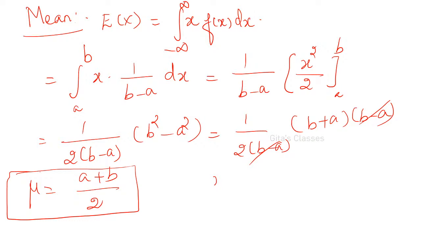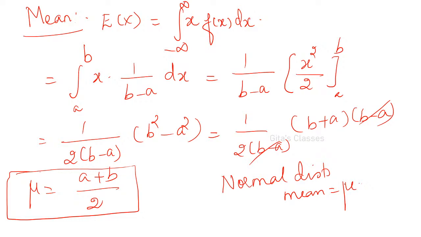I didn't get your answer. No, ma, the normal distribution mean is mu only. For the normal distribution, mean is equal to mu.